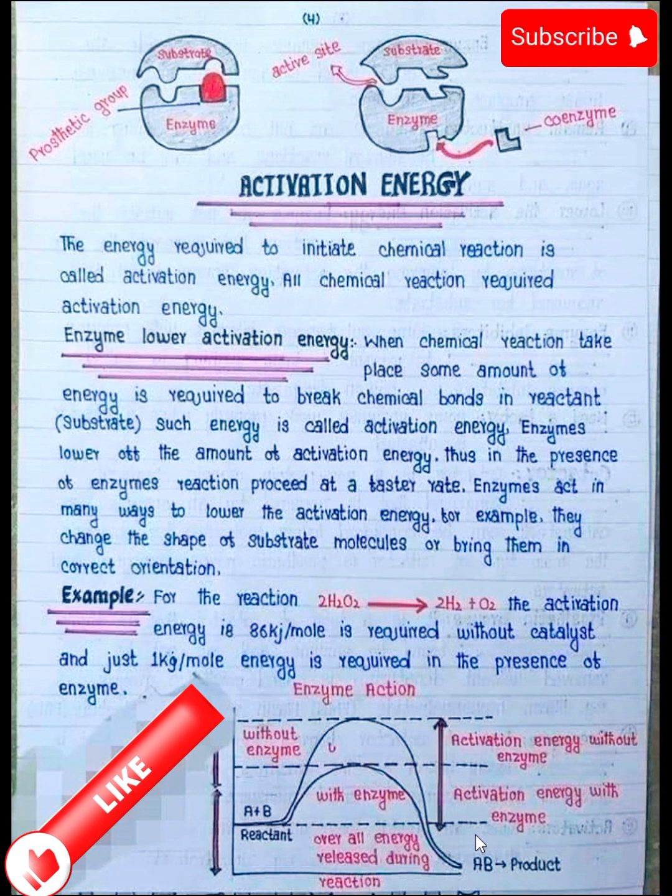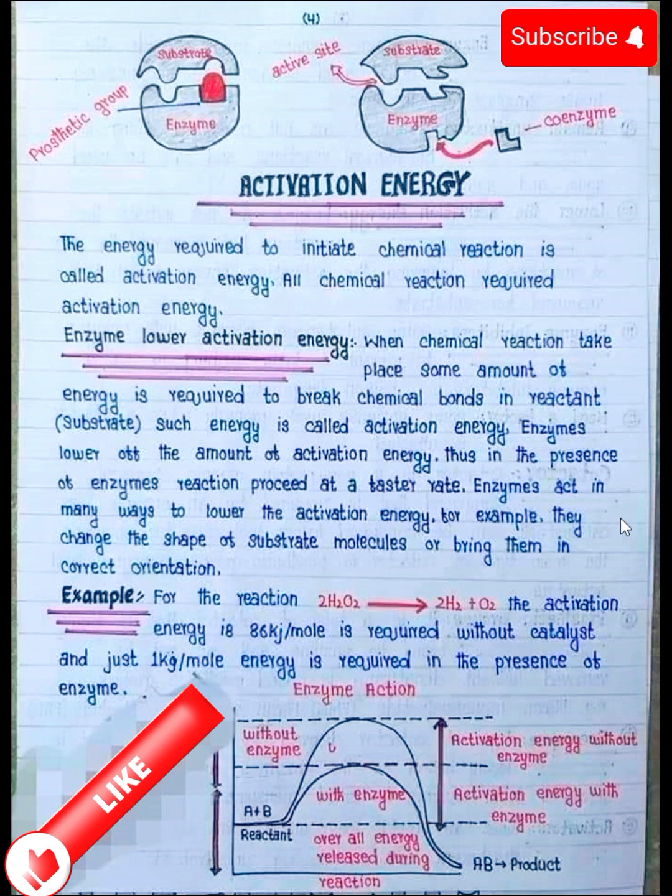What is activation energy? The energy required to initiate a chemical reaction is called activation energy. So all chemical reactions require activation energy. Enzymes basically lower the activation energy. When a chemical reaction takes place, some amount of energy is required to break chemical bonds in the reactant substrate. Such energy is called activation energy. Enzymes lower the amount of activation energy, thus in the presence of an enzyme, the reaction proceeds at a faster rate.